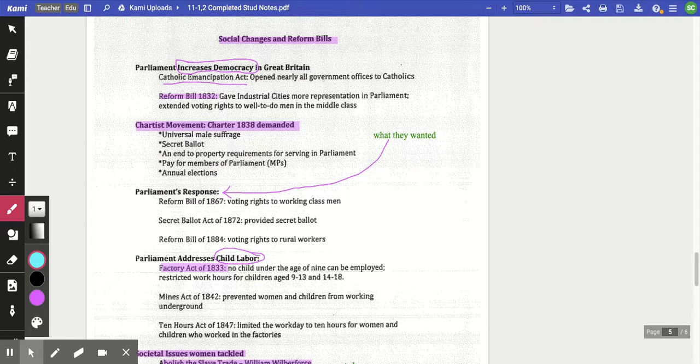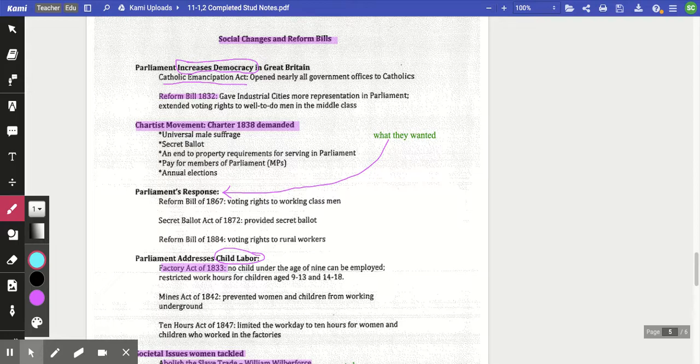One of the changes that they made was the Catholic Emancipation Act, that they actually started to open the government offices to Catholics. They had shut Catholics out of the government back with Bloody Mary Tudor. When we were looking at all of those changes with Henry VIII and his wives and his children and all the religious turmoil, clear back then, they don't allow Catholics back in the government offices until the Catholic Emancipation Act.